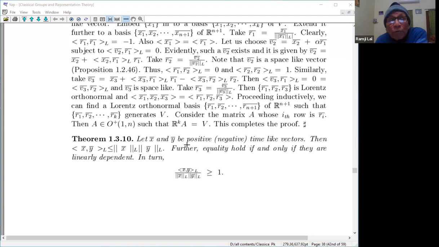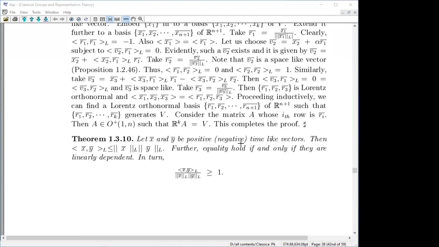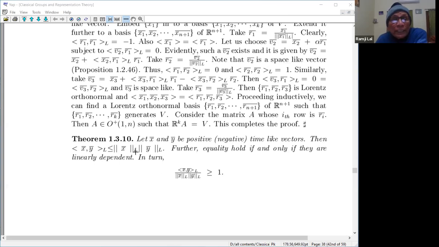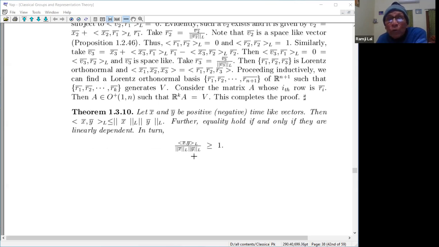Let X bar and Y bar be positive, maybe negative, time-like vectors. Then this is the counterpart of the Cauchy inequality here. Further, the equality holds if and only if they are linearly dependent, meaning one is a multiple of the other.